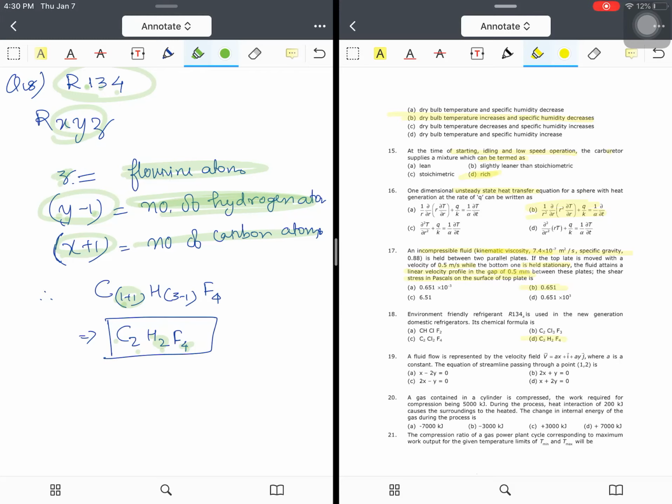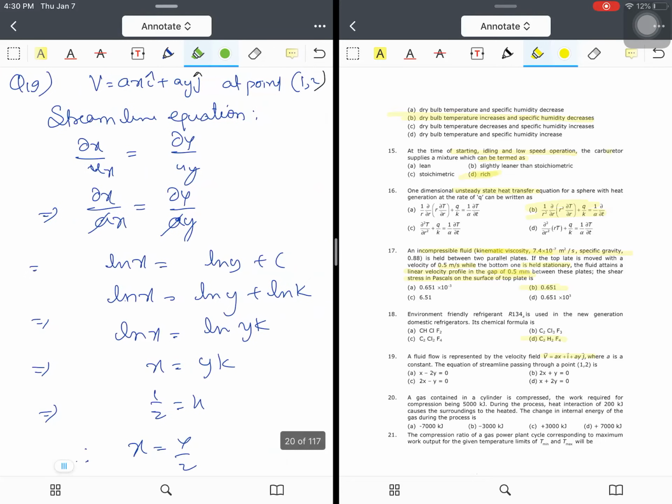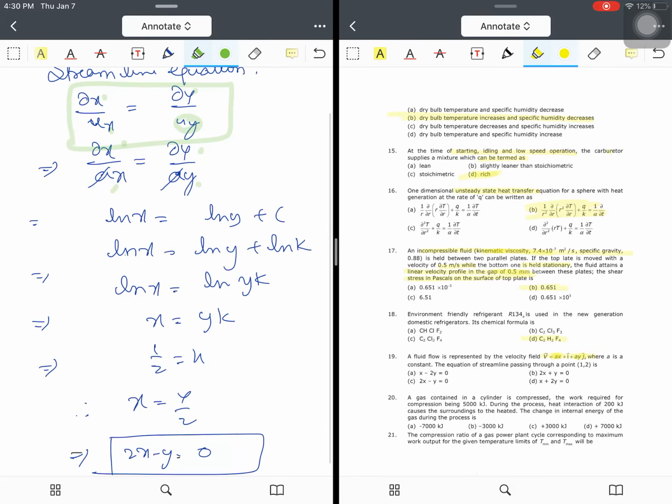A fluid flow is represented by a velocity field, where A is a constant. The equation of the streamline passing through the point (1, 2) is? Now you see here, basically they are asking you to derive the streamline equation. This velocity field consists of two parts, the x direction velocity and the y direction velocity. The streamline equation is very simple: dx by ux is equal to dy by uy. Simply put it in and I will get the answer.